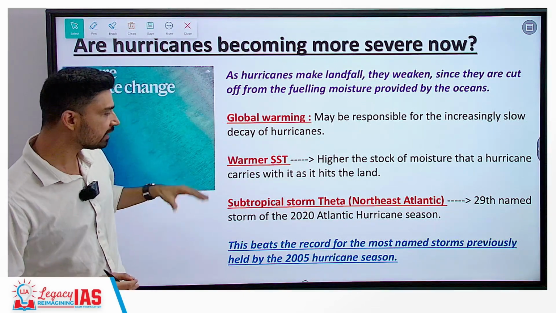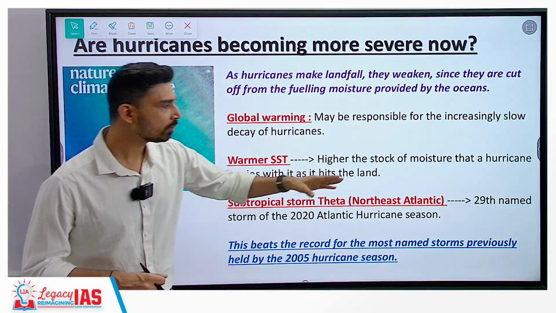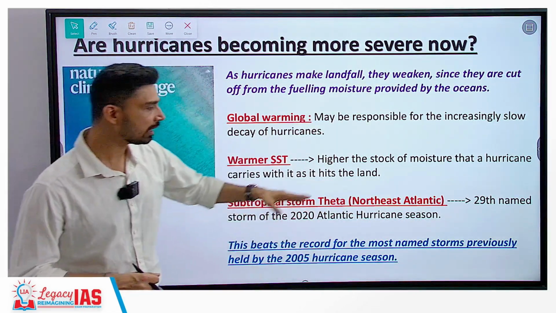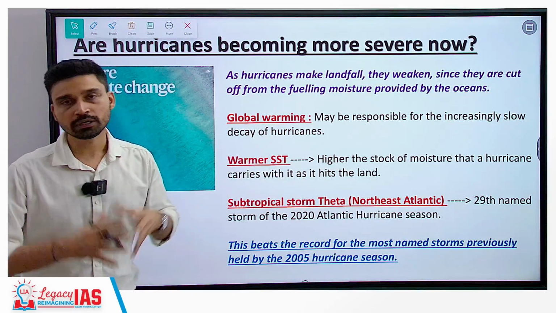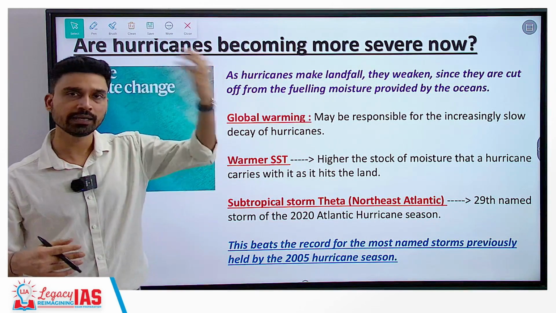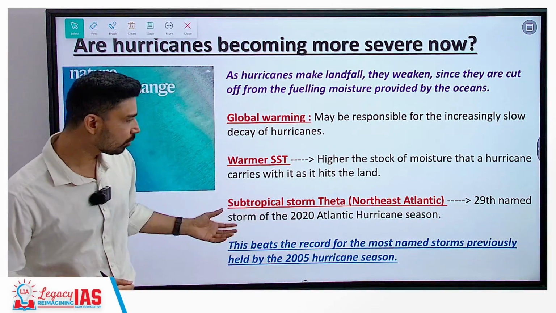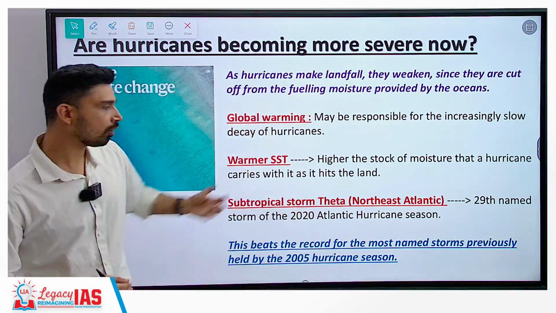One example we can understand is the subtropical storm Theta that developed in the northeast Atlantic Ocean. It was the 29th named storm of the 2020 Atlantic hurricane season, which is rare. Generally in any particular season, there would not be more than 8 to 10. If you look at 100 years of data, there were not more than 8 to 10, maximum 12 cyclones. But this was the 29th cyclone of the hurricane season.